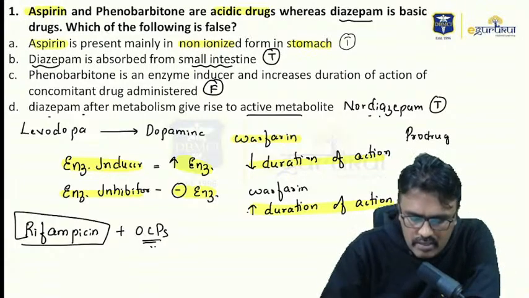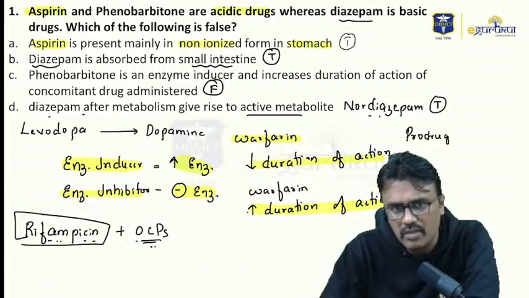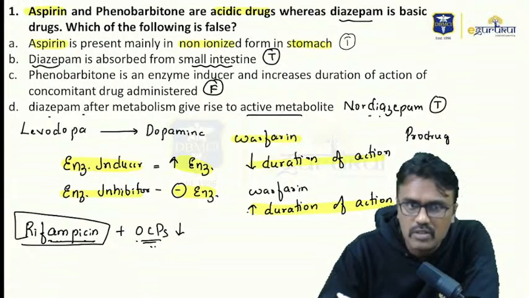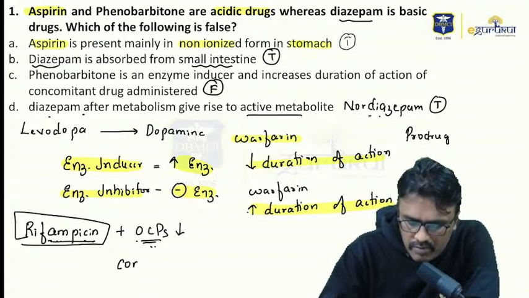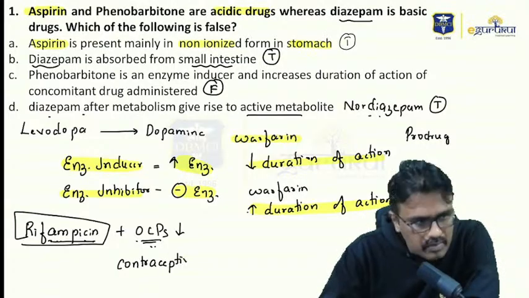So what did I ask you guys? If I use rifampicin with OCPs, what happens to the duration of action of OCP? Rifampicin is an enzyme inducer. The duration of action of OCPs decreases. So this will lead to contraceptive failure. A very commonly asked question. Contraceptive failure.